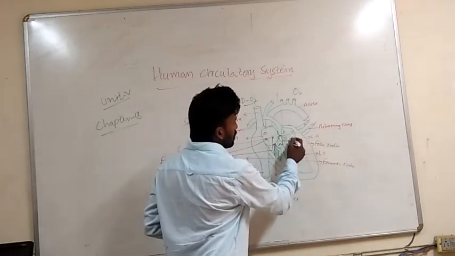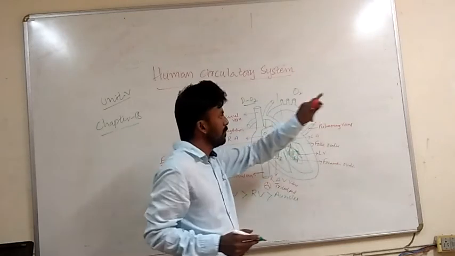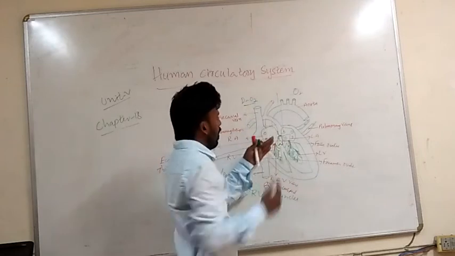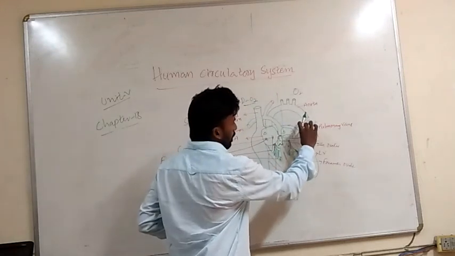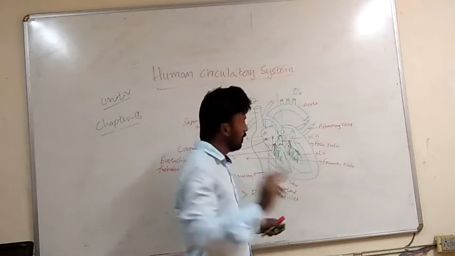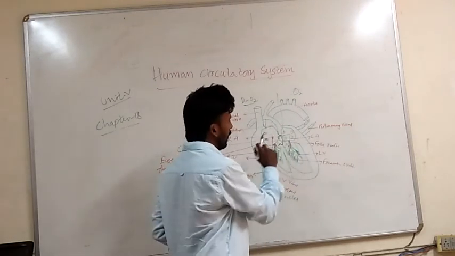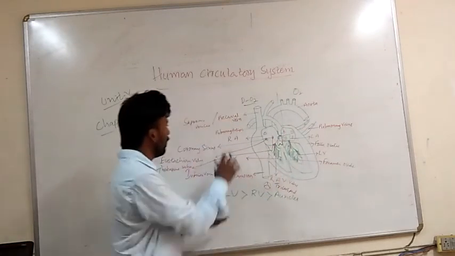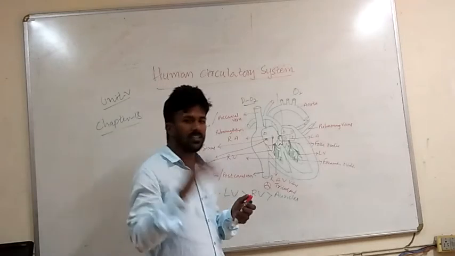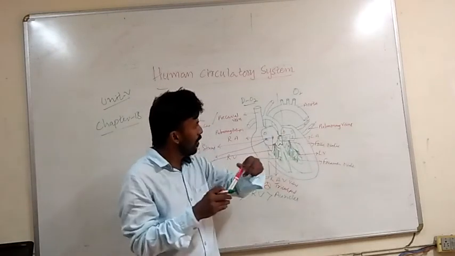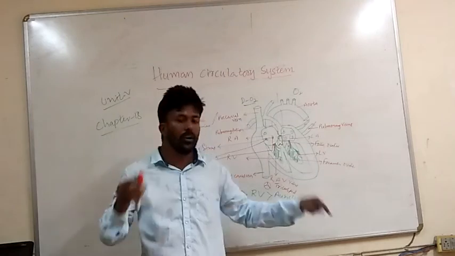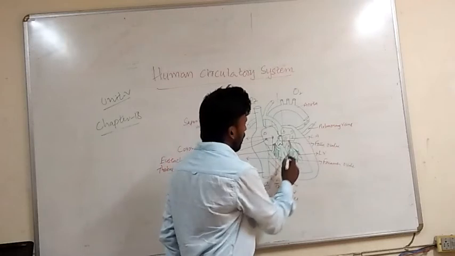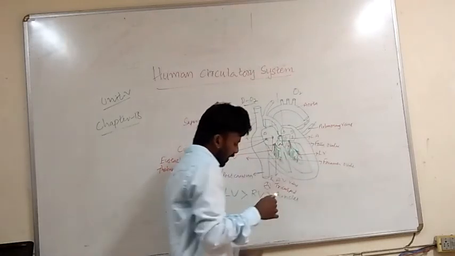Pulmonary veins bring the oxygenated blood. Two pulmonary veins from each lung, so four pulmonary veins. These two pulmonary veins are from one lung, and these two from the other lung. They bring oxygenated blood. Pulmonary veins do not have any valves, because the reason is the same. Pulmonary veins open at an angle. There is no need to prevent backward flow of the blood.